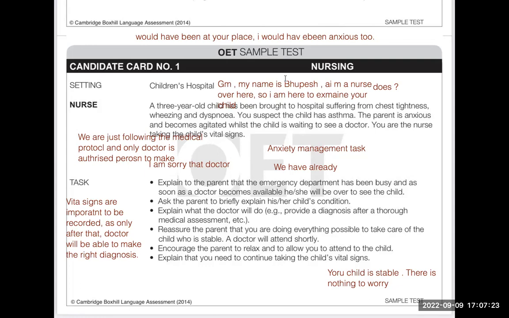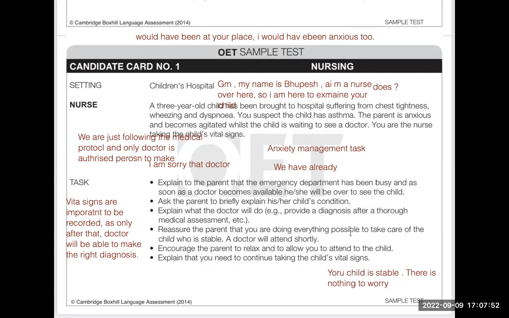Well, okay, let me examine your child. After examination, I have found that his condition is stable. So please don't worry. And also we will do everything possible to take care of your child in the best possible way. Okay, nurse, but I think it is asthma only. Well, I would again like to repeat that please do not diagnose your child yourself. It can be really bad. So please understand that only doctor is the right person who can make the diagnosis.